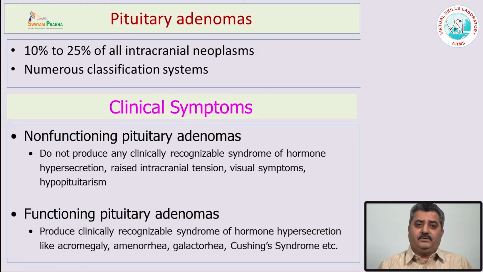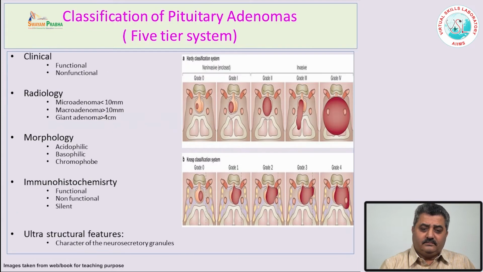The non-functional pituitary adenomas do not cause any symptoms or syndromic symptoms from excess hormones, whereas in the functioning pituitary adenomas the hormone levels are high, therefore they cause symptoms, for example acromegaly, amenorrhea, galactorrhea, Cushing syndrome. This is the most common classification which is used by clinicians.